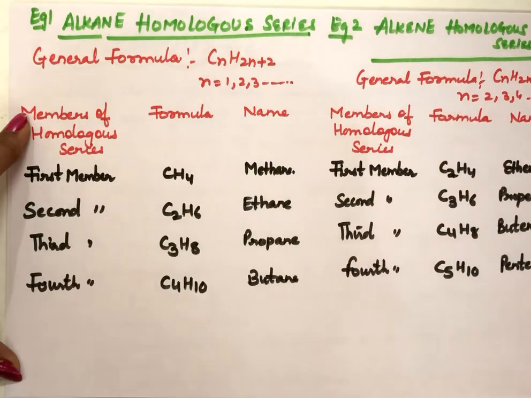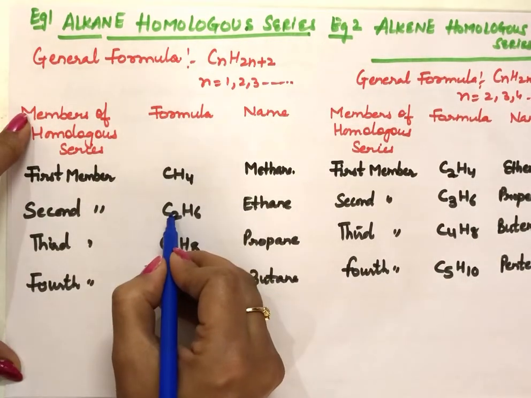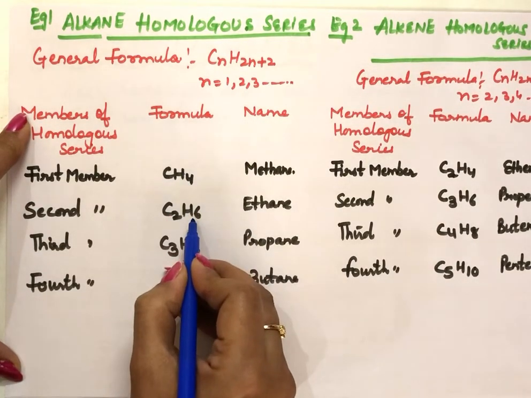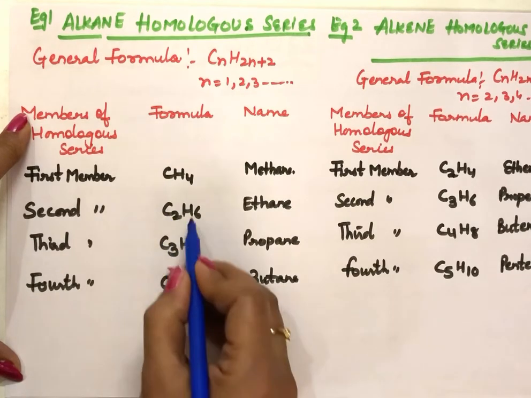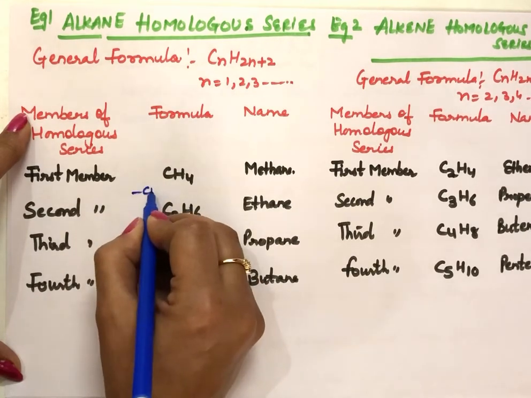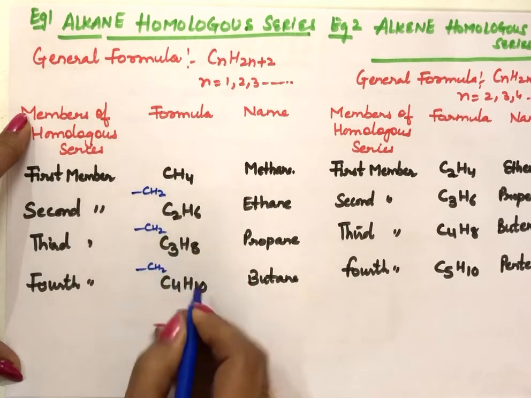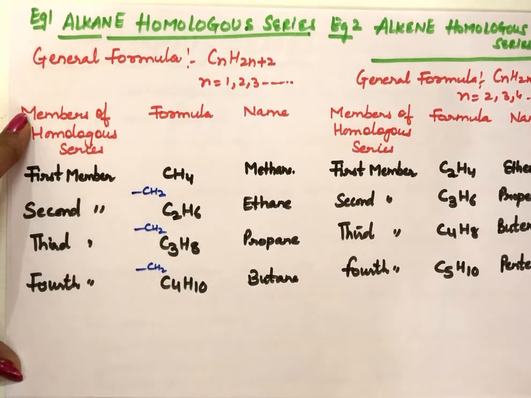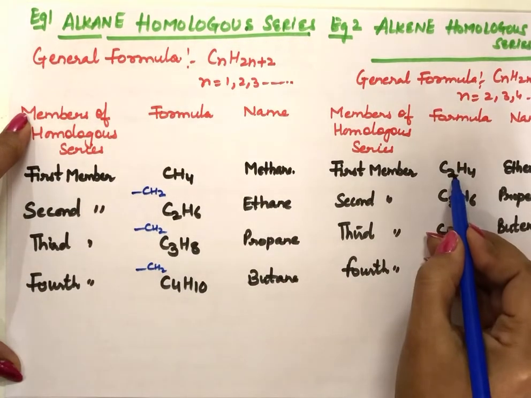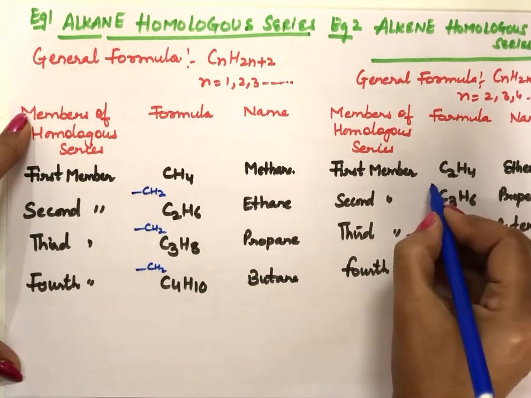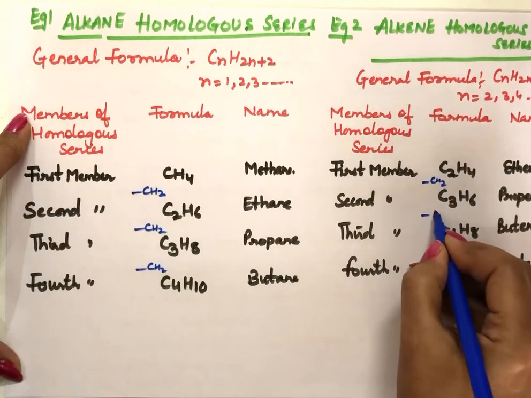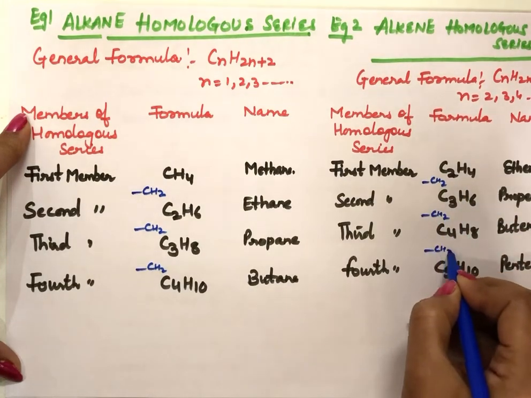Now see the successive members. 1 carbon atom is increasing, 2 hydrogen atoms are increasing. 1 carbon atom and 2 hydrogen atoms, so there is a difference of CH2 group in successive members. Keep on adding CH2, we will get the formula of the next member. Come to this one also. 1 carbon and 2 hydrogen atoms are increasing. 1 carbon and 2 hydrogen, 1 carbon and 2 hydrogen.